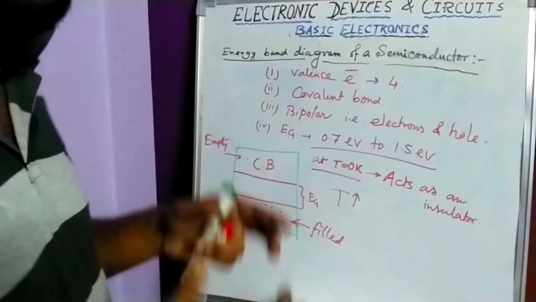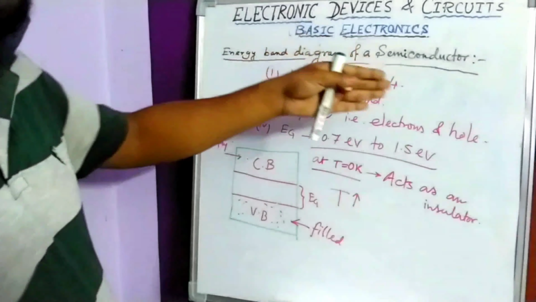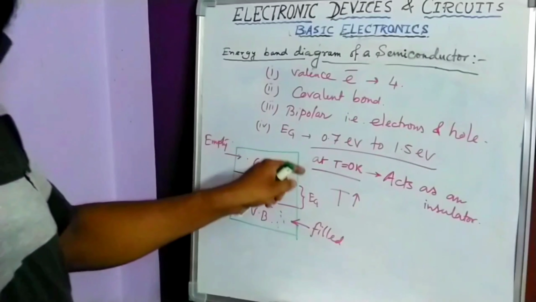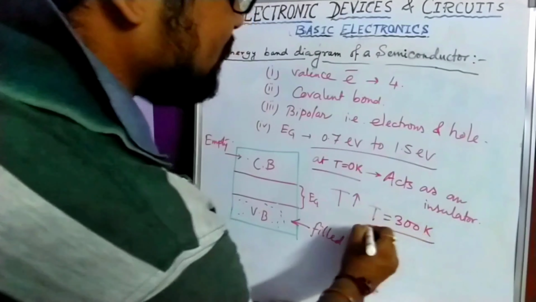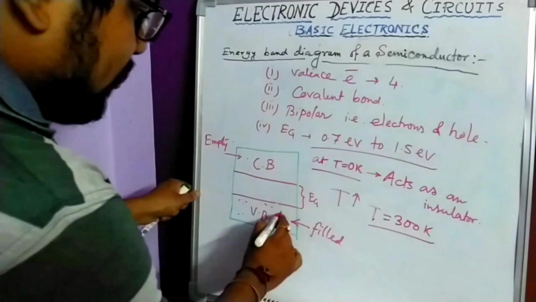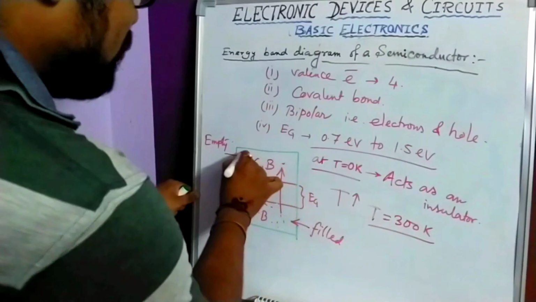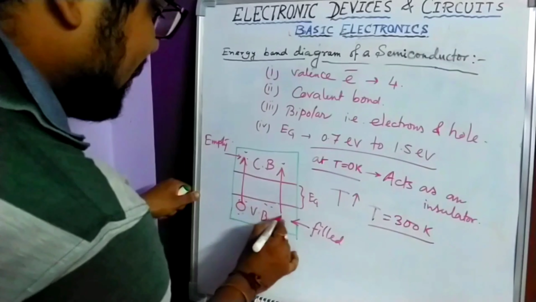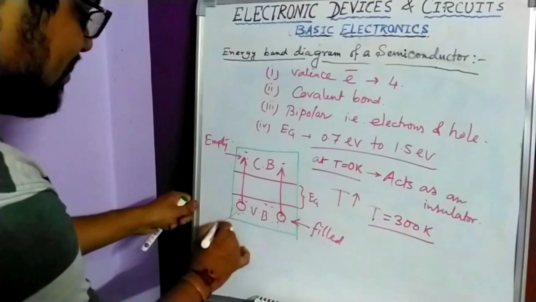Whenever temperature increases, electrons can be generated and go to the conduction band, and now the semiconductor is ready to conduct because electrons are now available in the conduction band. So at T equals 300 Kelvin, room temperature, it is ready to conduct. The electron can reach the conduction band from here to here. Whenever an electron reaches the conduction band, a vacancy is created. This vacancy is known as a hole. So there is a creation of a hole, and electrons reach here. Now it is not empty, now it is filled with electrons.